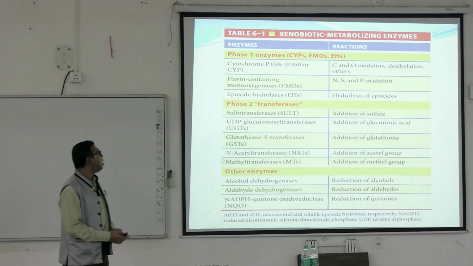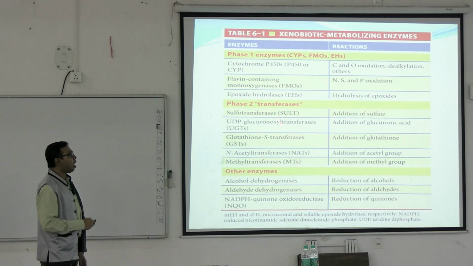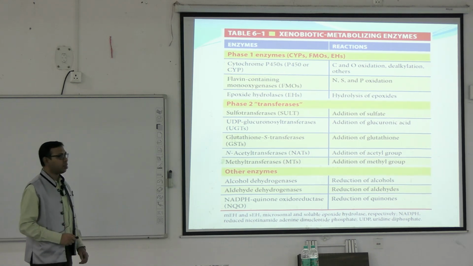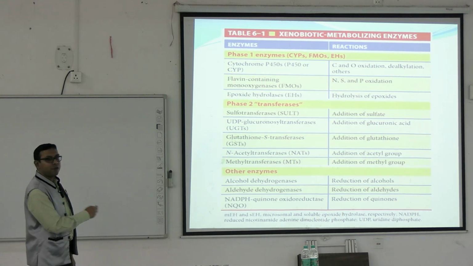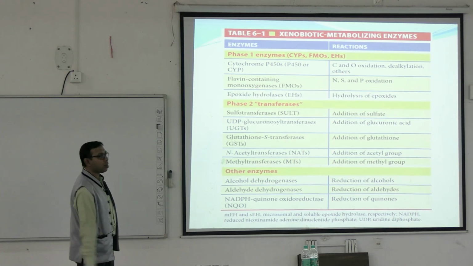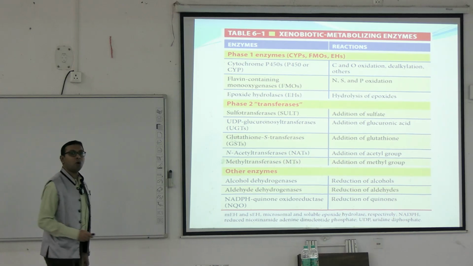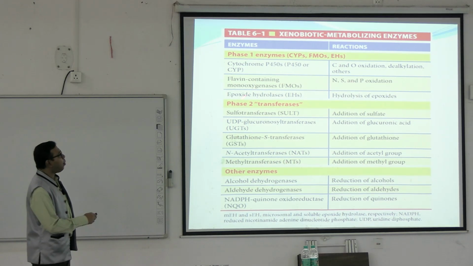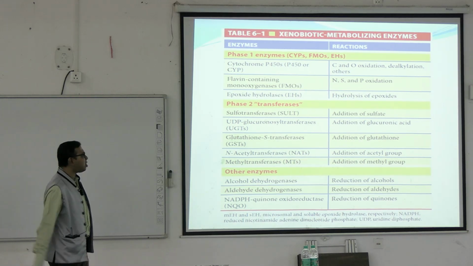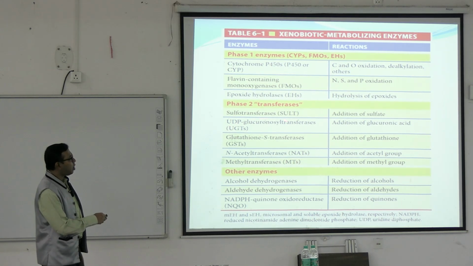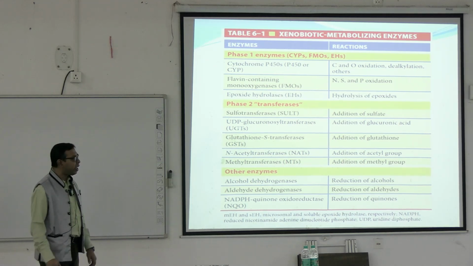Okay. So this is giving you a nutshell about the different enzymes and their reactions. For example, cytochrome P450, already we have discussed. They give rise to different types of oxidation reactions like C and O oxidation, dealkylation, etc. There may be flavin monooxygenases we have seen. They cause different types of oxidation reactions. Epoxide hydrolase causes hydrolysis. Phase 2 reactions like UDP glucuronyl transferase mainly cause addition of glucuronic acid.